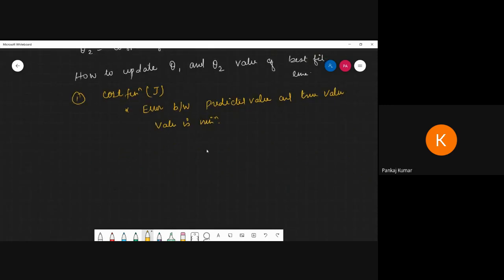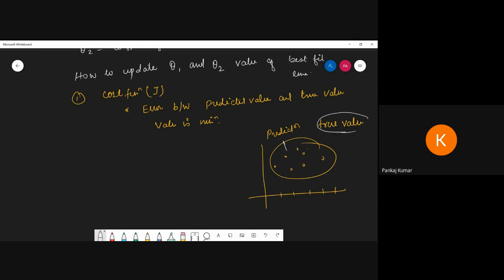Okay, so now see what we have to do. Now, what is the true value? That is important. Here we have a different x value, and we have to observe a different y value. So this is our predicted value. These are your predicted values, and we already have input and output values given. Where we have two y values given, that is called the true value.